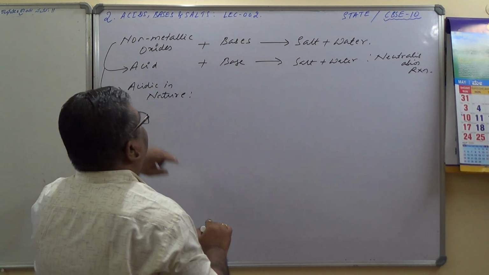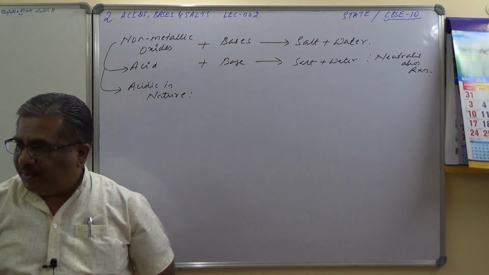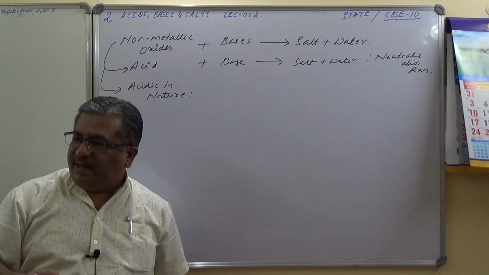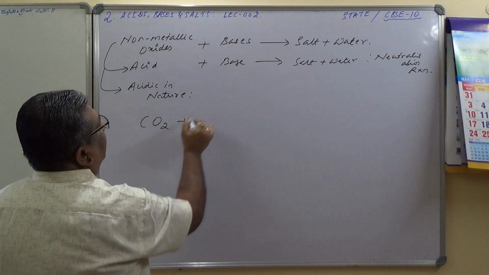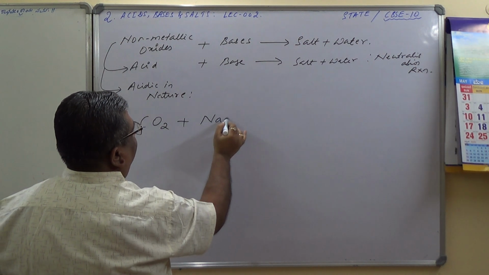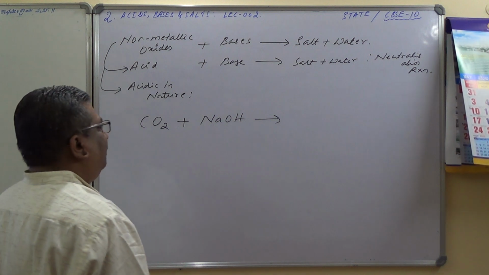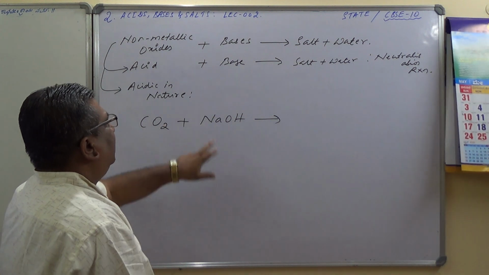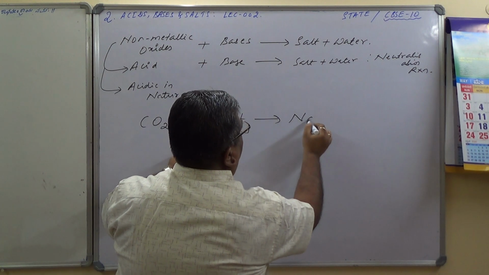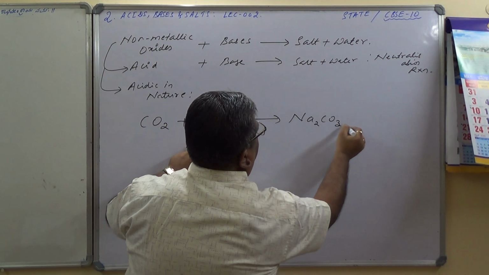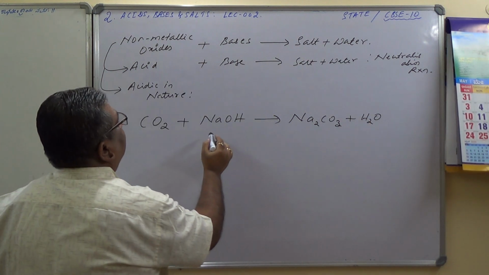Okay, examples we will take, non-metallic oxides and bases. Which example? Carbon dioxide, sulfur dioxide. I will take carbon dioxide, CO2, with one base, sodium hydroxide. What is the formation you can expect over here? It should be a salt and water. So can I expect here a salt Na2CO3 plus water?